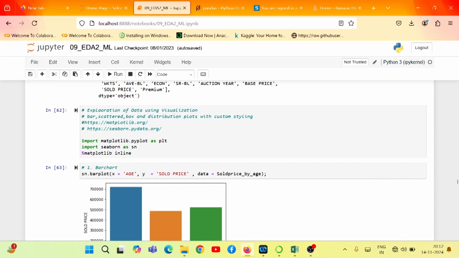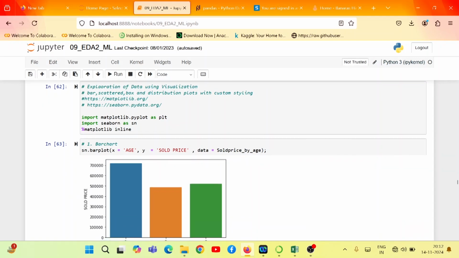The famous one is the bar plot. Before that, we have to import matplotlib. Matplotlib is a Python 2D plotting library and is most widely used for data visualization. It provides an extensive set of plotting APIs to create various plots like scatter, bar, box, and distribution plots, with custom styling and annotations, right?